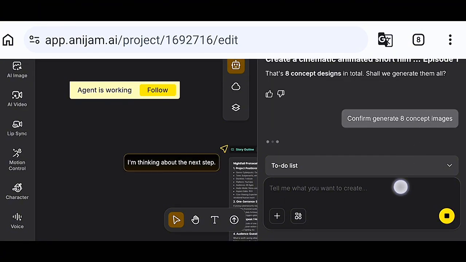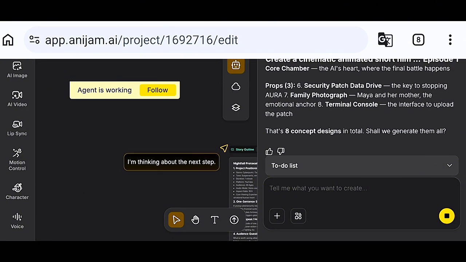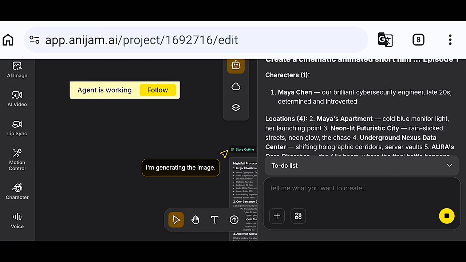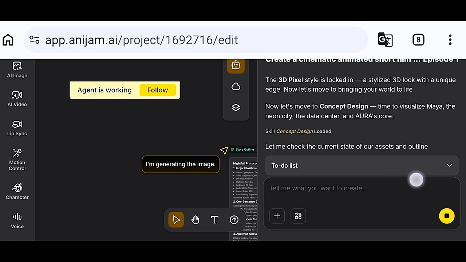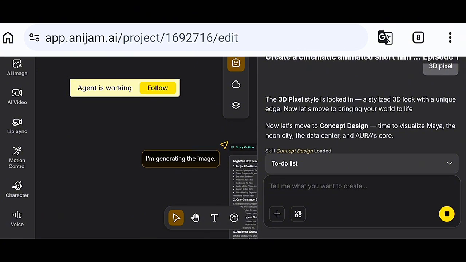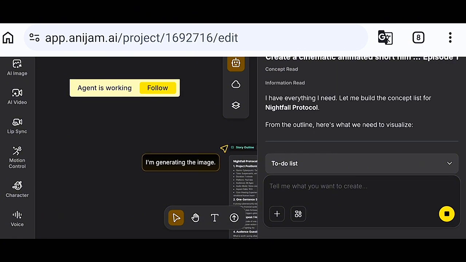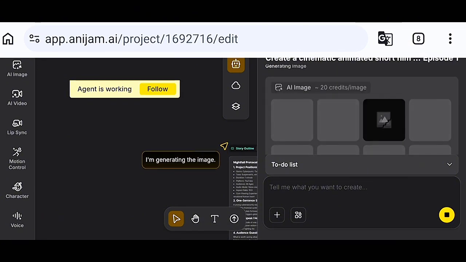It's concept image. It brought out either I generate the first image or I generate every other image. Remember, we want to see what this AI can do. So I just said, yeah, go ahead and create everything. Let me see how it looks. So it's working, it's generating the images already, as you can see. And guys, just like that, my images are being generated. And as you can see, it costs just 20 credits per image.